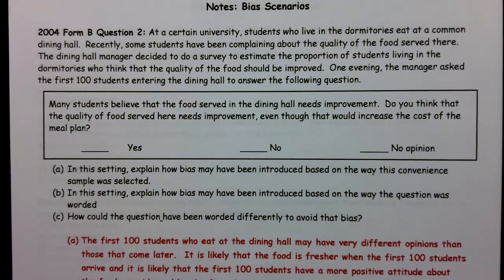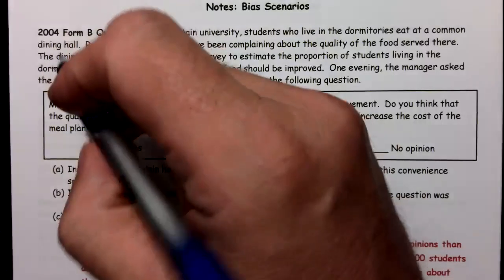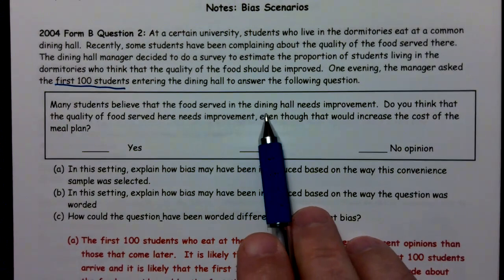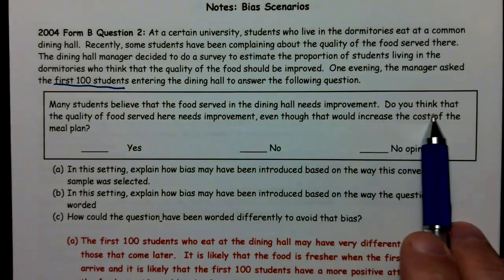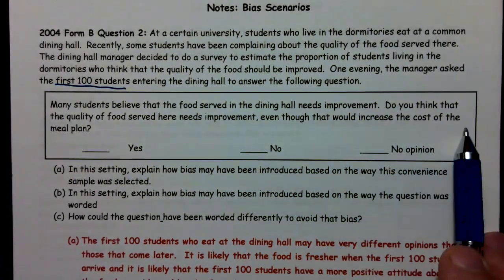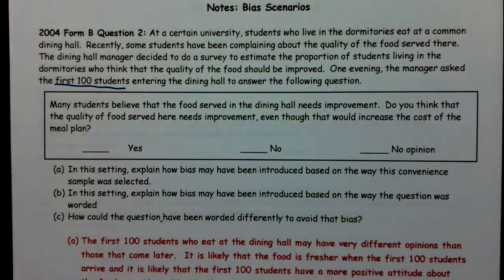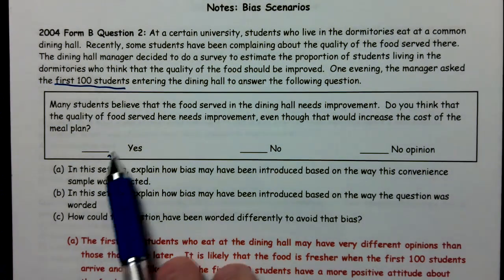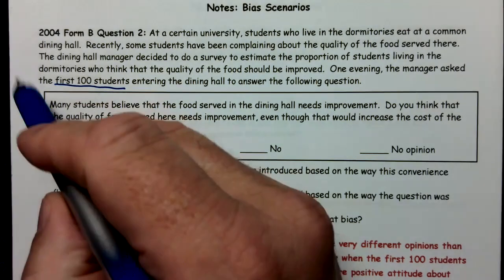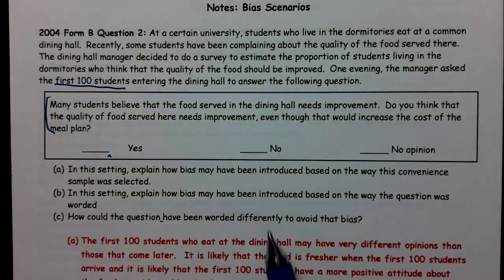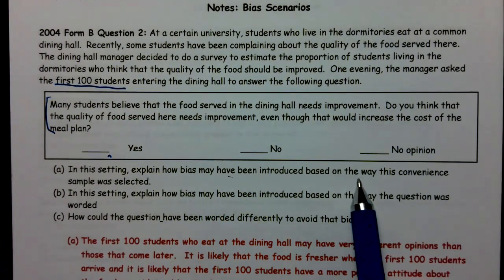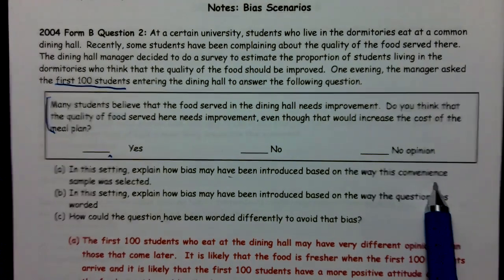So here's the question. And by the way, the first 100. Many students believe that the food served in the dining hall needs improvement. Do you think that the quality of food served here needs improvement, even though that would increase the cost of the meal plan? Yes, no, no opinion. I don't have any problem with the yes, no, no opinion, but we probably need to look at the first 100 and the way the question was worded. So, in this setting, explain how bias may have been introduced based on the way this convenience sample was selected.